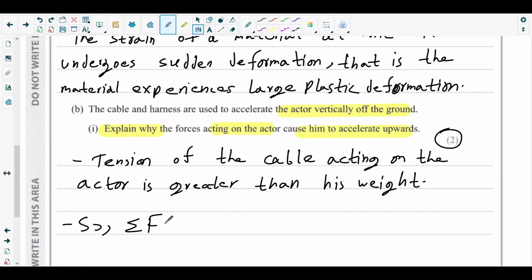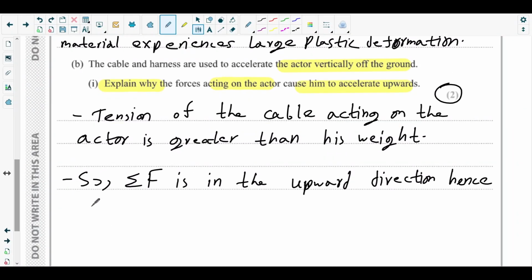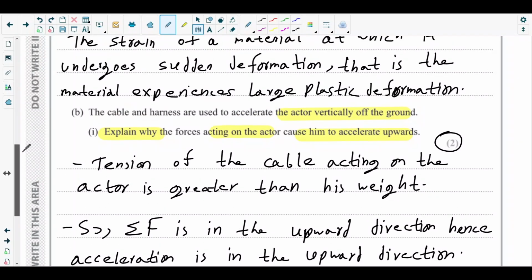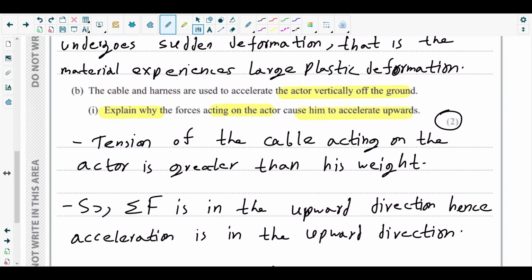So resultant force is in the upward direction, hence acceleration is in the upward direction. That's it. Fine. That's the answer for part B1.